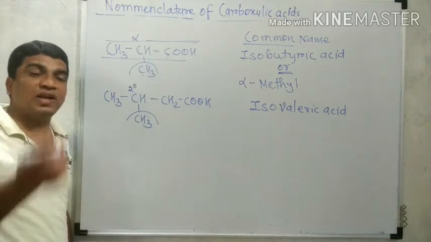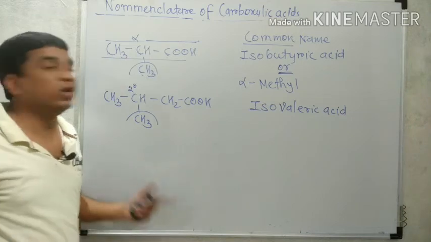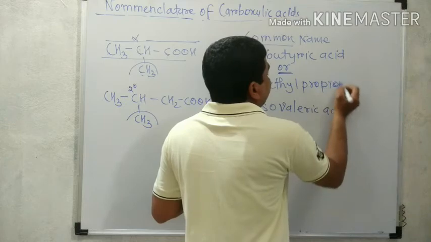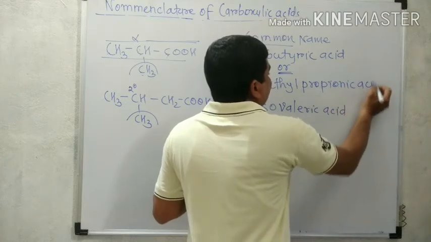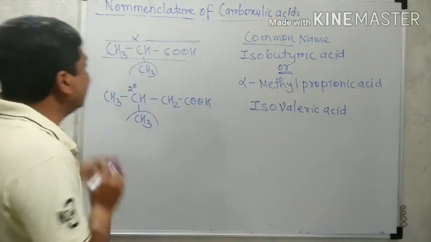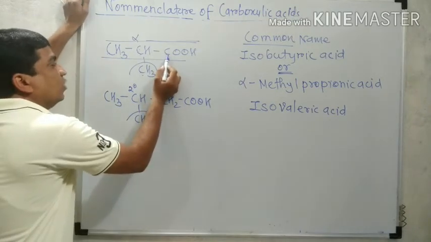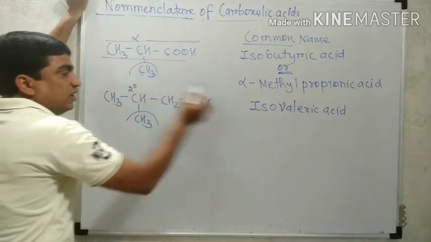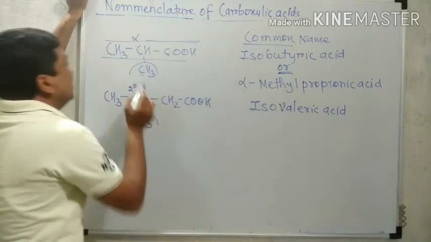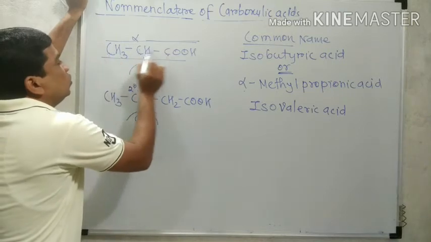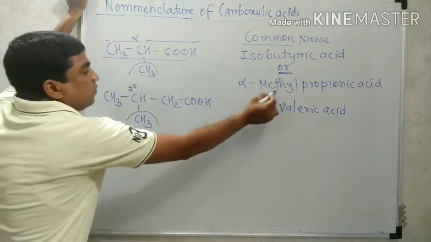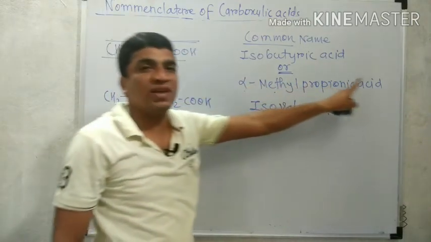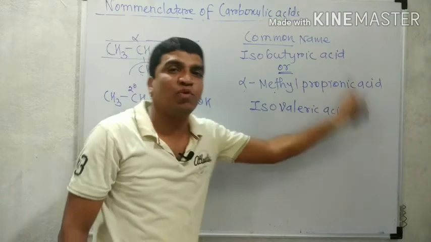A 3 carbon acid in common name is propionic acid. So it is alpha methyl propionic acid. Why is it called alpha methyl propionic acid? Because next to the carbonyl carbon is the alpha carbon, and the alpha carbon is attached with CH3, therefore alpha methyl. The remaining carbons are 1, 2, 3, because we have mentioned the methyl. So 3 carbons, propionic acid. So it is alpha methyl propionic acid.